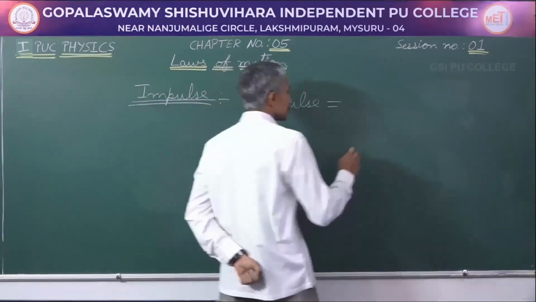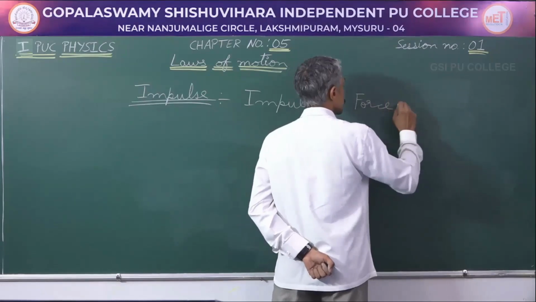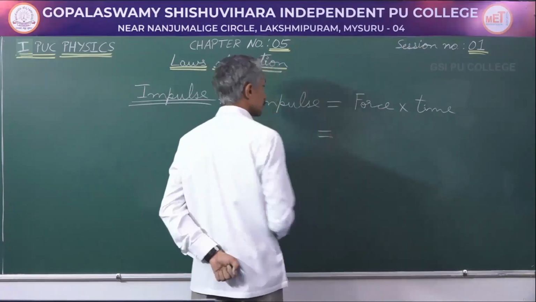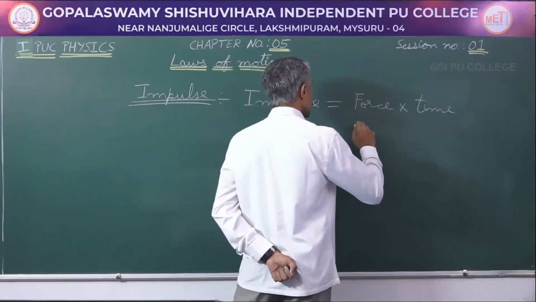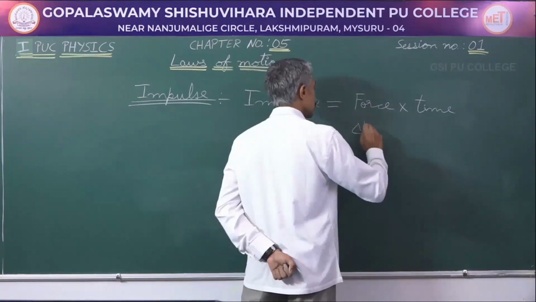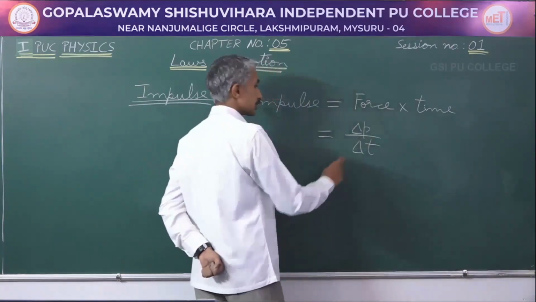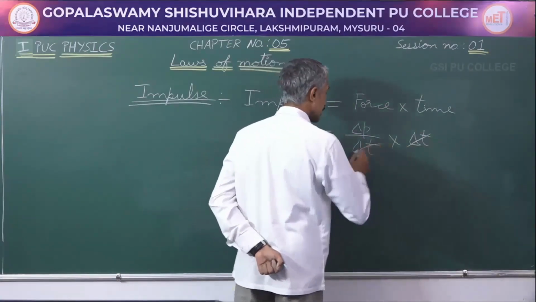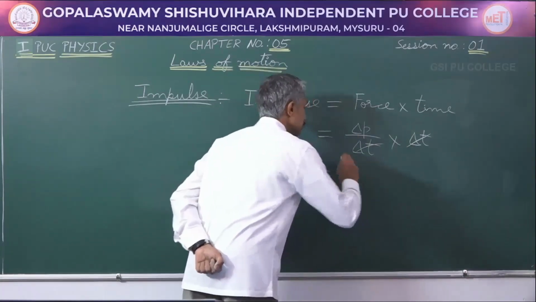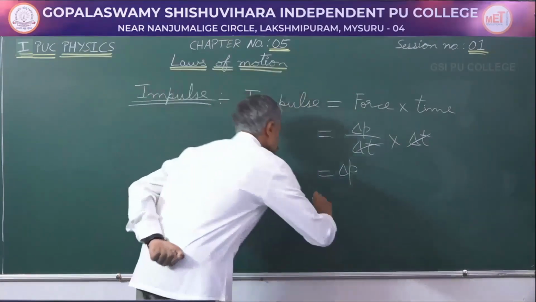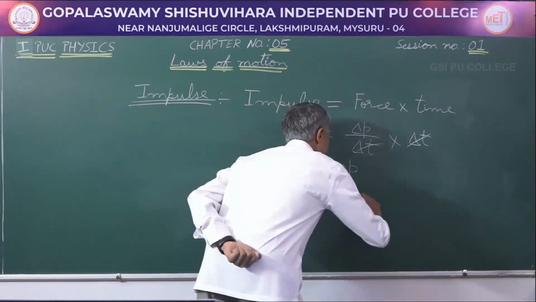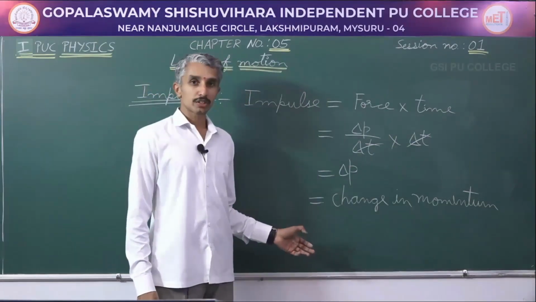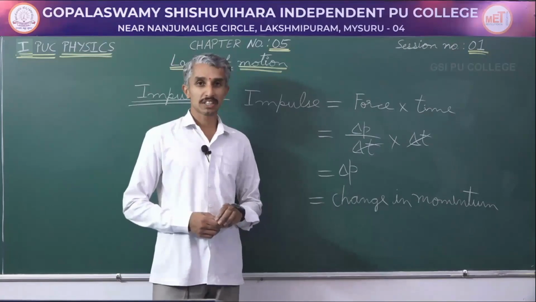Mathematically, impulse is given by force into time, and you know that force is rate of change of momentum over time interval, delta t, so cancel it. So, what it gives is change in momentum. So, impulse can also be defined as change in momentum. Impulse on an object can be measured by measuring the change in its momentum.